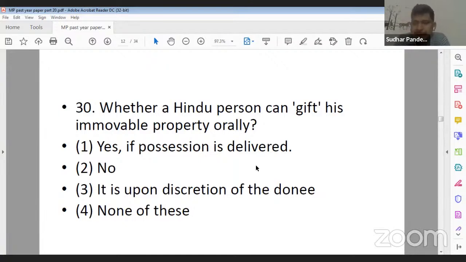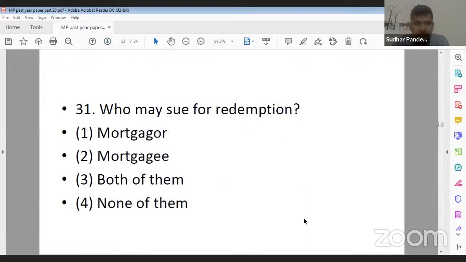Now, if you have followed Section 123 of the Transfer of Property Act, it simply says that the gift should be a registered instrument. So accordingly, we can say that second is the correct answer, that is no. Yes, legal knowledge, 2 is the correct answer. Ankita Gupta ji, 30 ka 2 is the correct answer. Harshvardhan Gautam ji, 30 ka 2 is the correct answer.